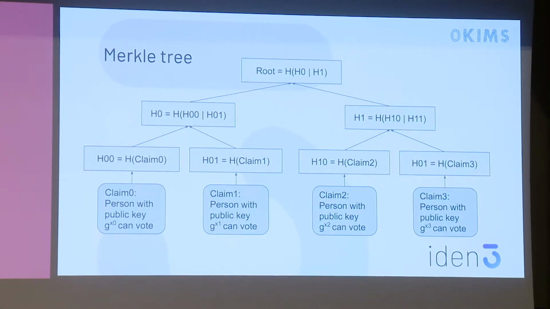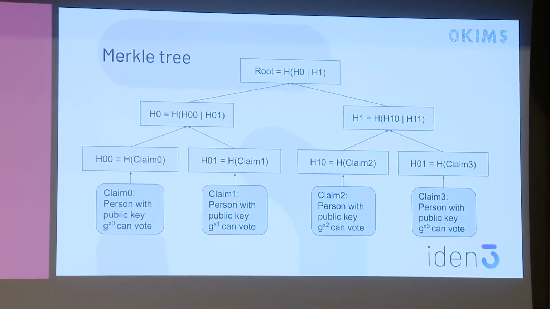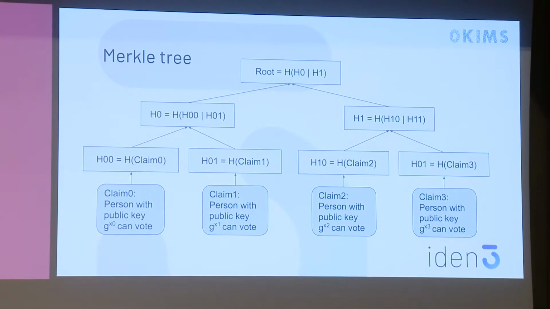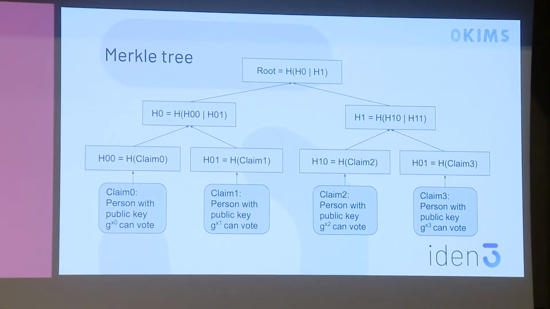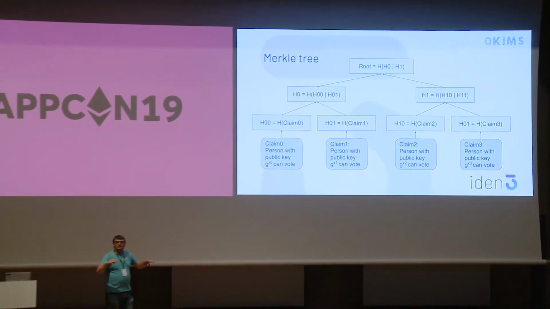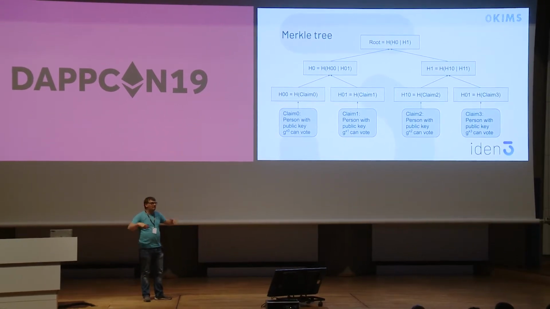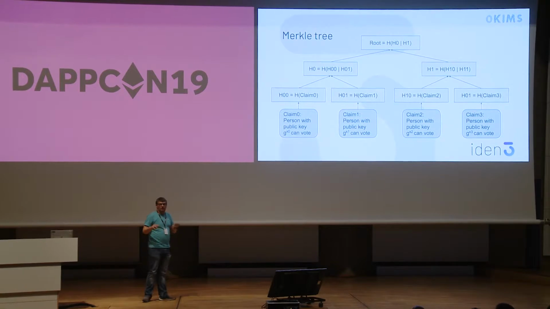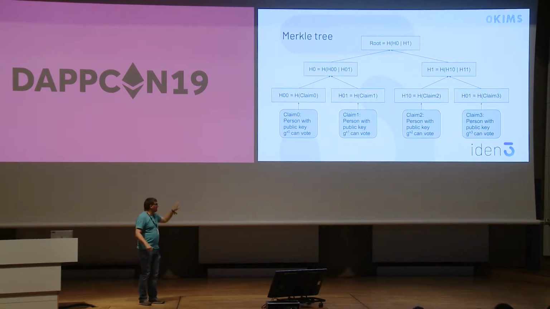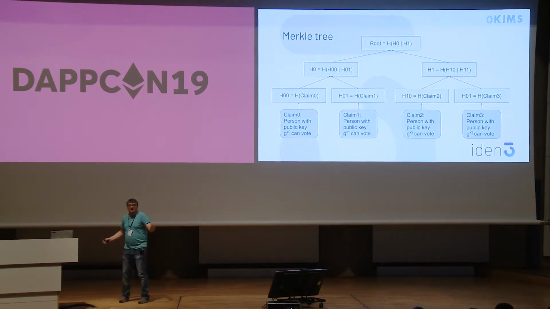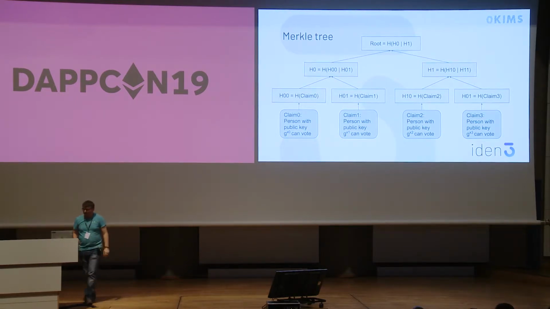So let's see a more practical circuit. For example, let's do a simple voting. Okay, this is a very small example, but I think it's very illustrative of how zero knowledge works. For doing a voting, first we need to know what's the census, who can participate in the voting. So let's imagine that we have 4 persons, each of one has his public-private key, and we have all the public keys in a Merkle tree like that. So we hash the public key, and then we create this Merkle tree of all that. So just a simple, normal Merkle tree.